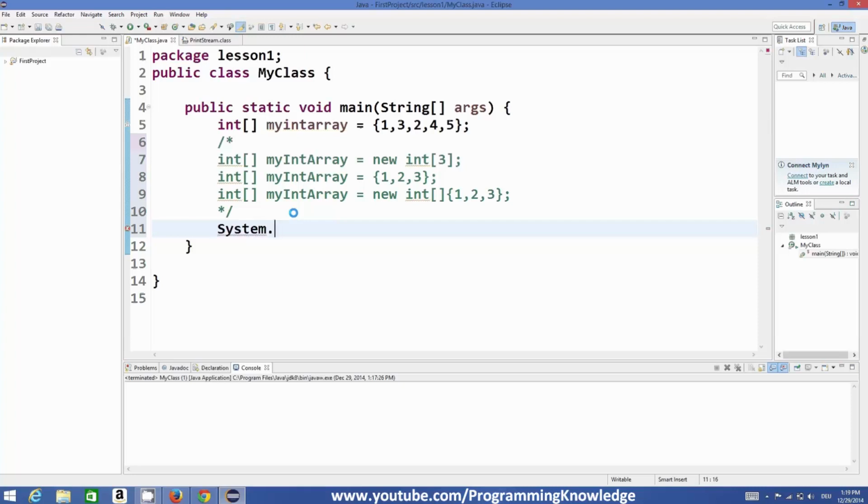System.out.println, and in here I can print my array like this, and in the square brackets you give the index. If you want to print this 2, you may think that it is at the third position, and write it like that.